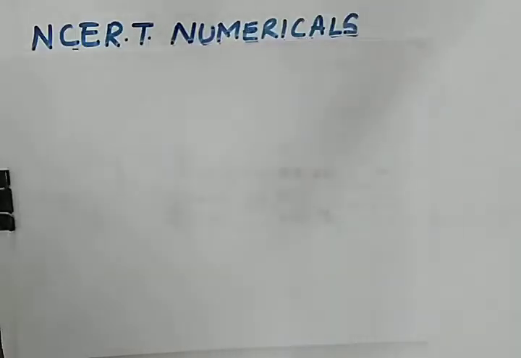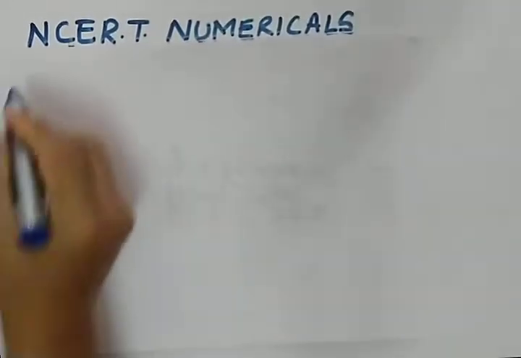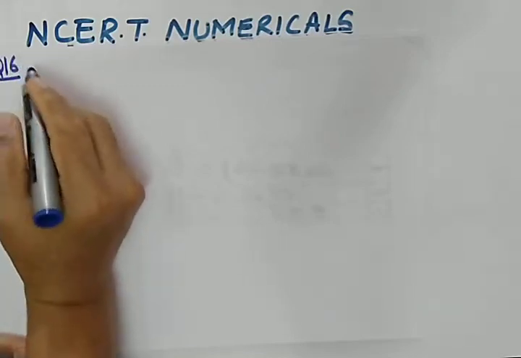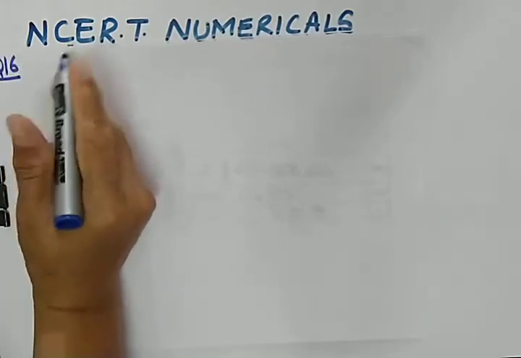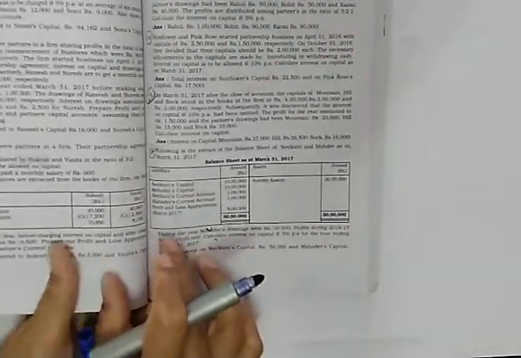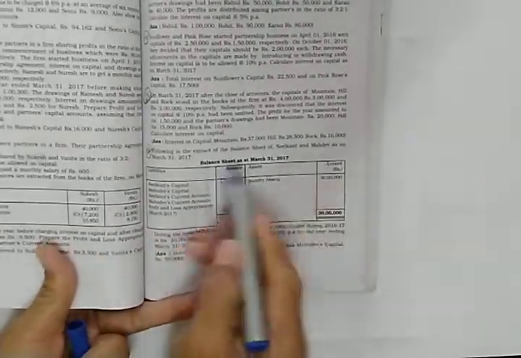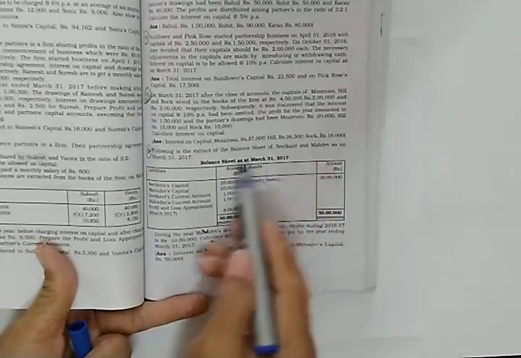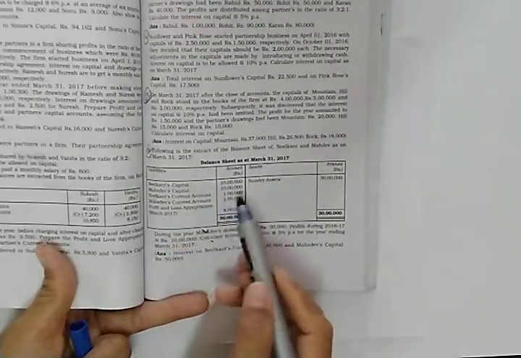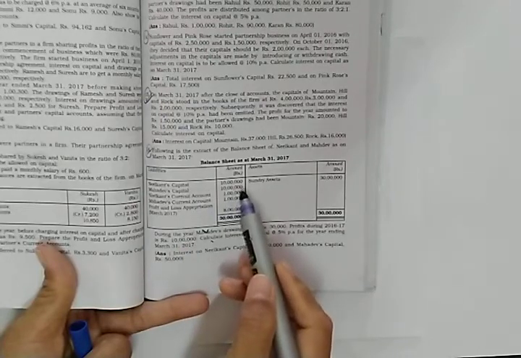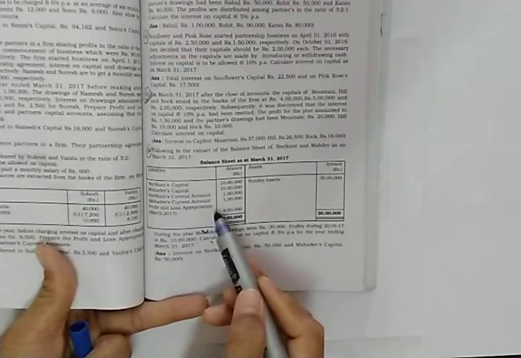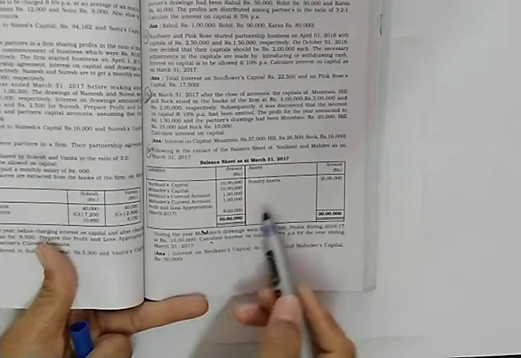Hello my dear students, today we will be discussing question number 16 of NCERT. So let us see what is given in question number 16. In question number 16, the closing balance sheet of Neelkant and Mahadev is given to you on 31st March 2017. Their capitals are 10 lakhs and their current accounts are 1 lakh. Profit and loss appropriation account is given to you as 8 lakhs.